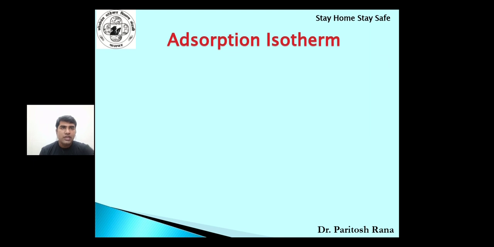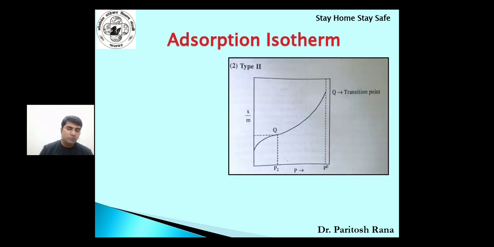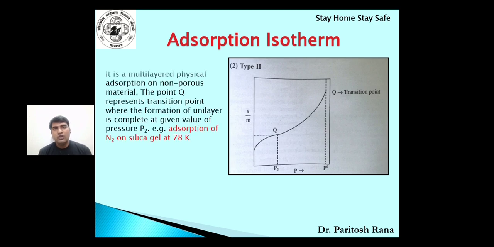Let us go to type 2. Now this is type 2. In this type 2 you can see an initial curve, again it is a bit constant, and again it increases. So what is this kind? It is a multi-layered physical adsorption on non-porous material.